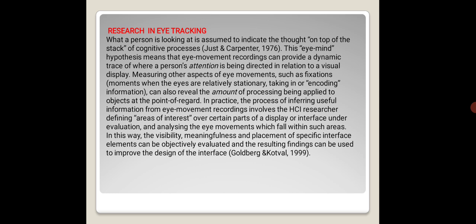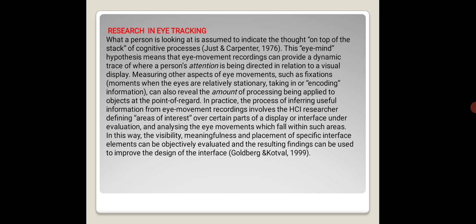This eye-mind hypothesis means that eye movement recordings can provide a dynamic trace of where a person's attention is being directed in relation to a visual display. Measuring other aspects of eye movements, such as fixations, moments when the eye is relatively stationary,